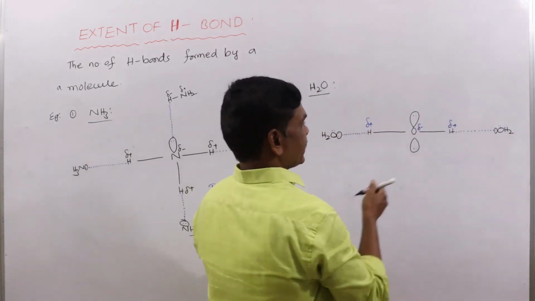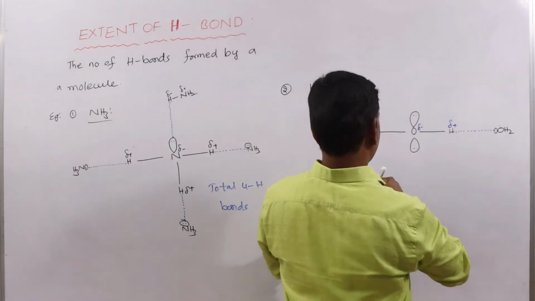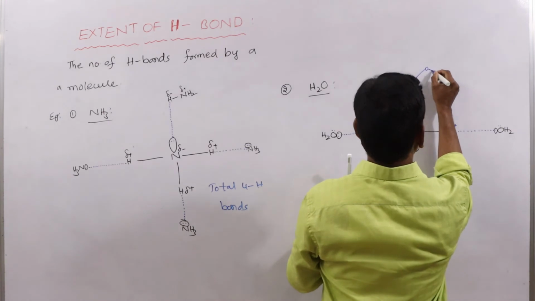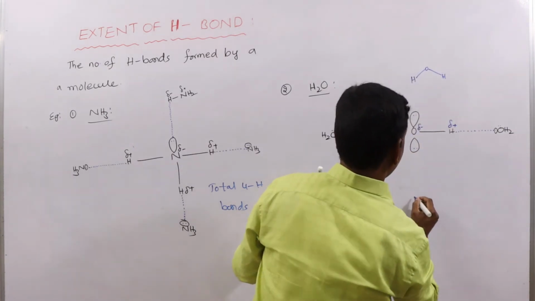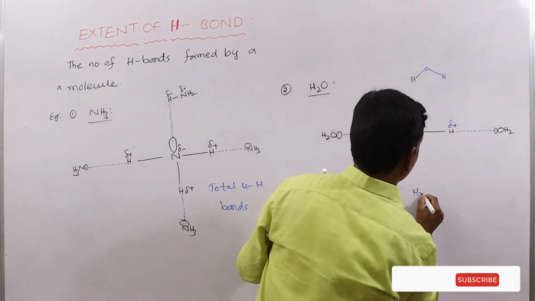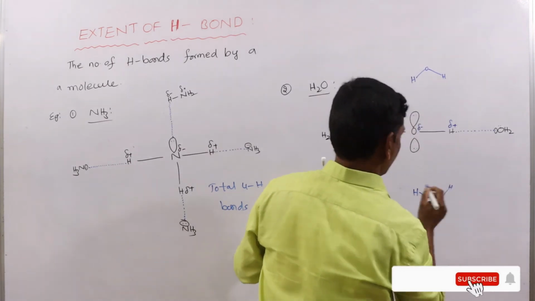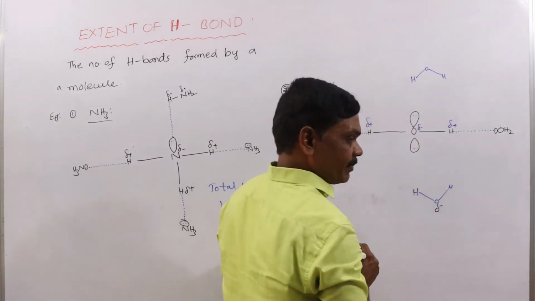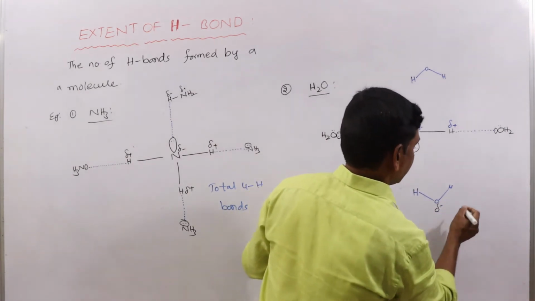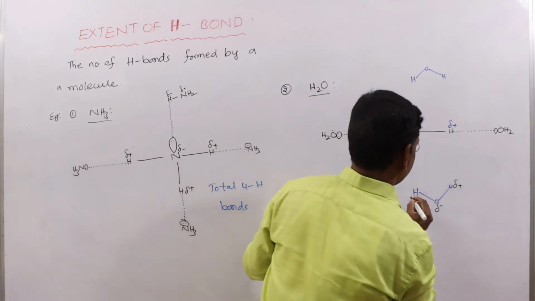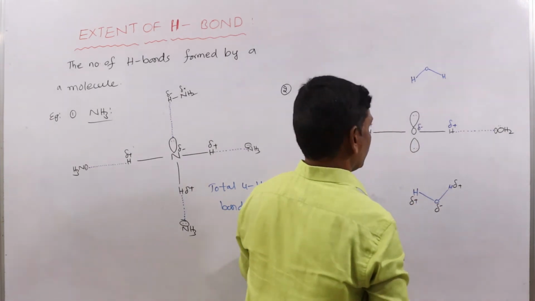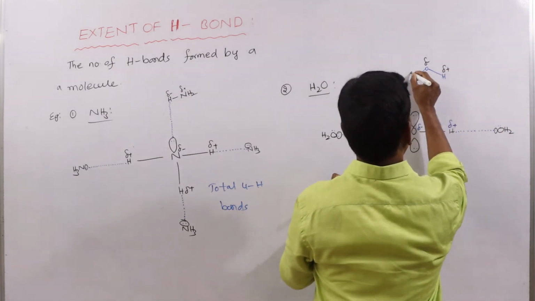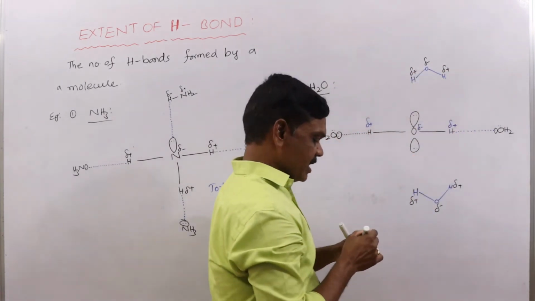Now these are the pair of electrons, and between this pair of electrons and the hydrogen of another water molecule, here also we have hydrogen, and this is also another water molecule. Here also it is the same: oxygen is highly electronegative, getting a partial negative charge, and the hydrogens carry partial positive charges.